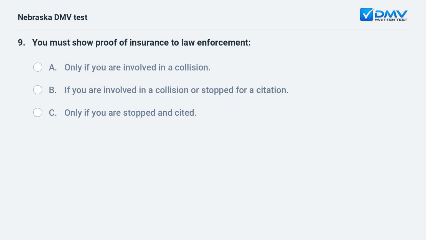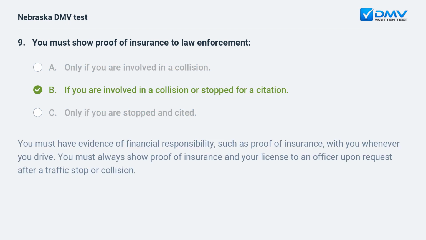You must show proof of insurance to law enforcement. A. Only if you are involved in a collision. B. If you are involved in a collision or stopped for a citation. C. Only if you are stopped and cited. B. If you are involved in a collision or stopped for a citation. You must have evidence of financial responsibility, such as proof of insurance, with you whenever you drive. You must always show proof of insurance and your license to an officer upon request after a traffic stop or collision.